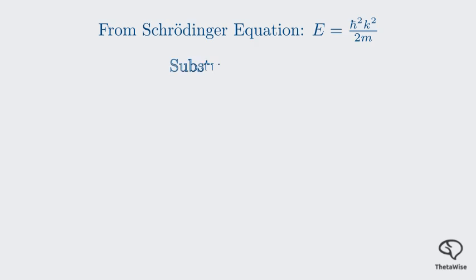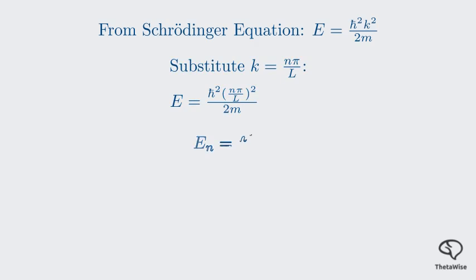From the Schrödinger equation, we can see that the energy E is equal to h bar squared k squared over 2m. We just found that k must be n times pi over L. Substituting this expression for k into our energy equation, we get E equals h bar squared times the quantity n pi over L squared, all divided by 2m. Simplifying this, we arrive at the famous formula for the quantized energy levels of a particle in a box. E sub n equals n squared times pi squared h bar squared, all divided by 2mL squared.